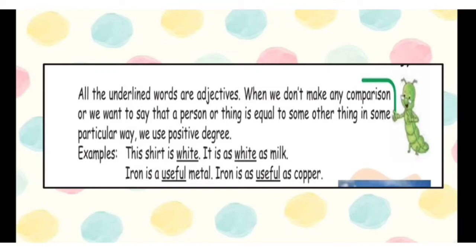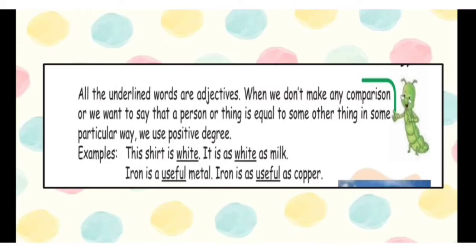When we don't make any comparison, or we want to say that a person or thing is equal to some other thing in some particular way, we use the positive degree. So children, as we have discussed earlier, the positive degree is used when we are talking about a single person, when we are not making any comparison, right? In addition to that, when we want to show a person equal to some other thing in some particular way, we can use the positive degree.